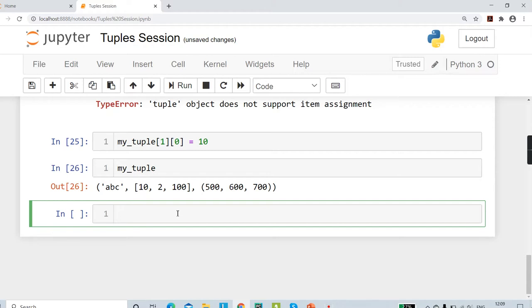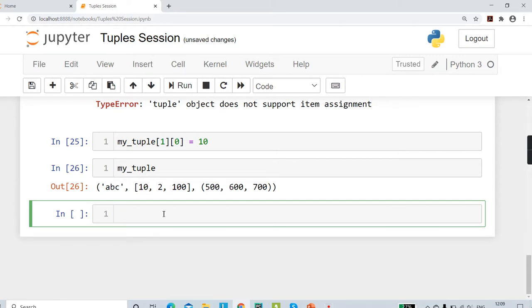That is, we can change the elements of that particular list. If we have something like that inside a tuple, you can always change those elements. Okay, so this is one of the tricky things that you have to remember, that if your tuple has a mutable object, you can always change the elements of that mutable object.